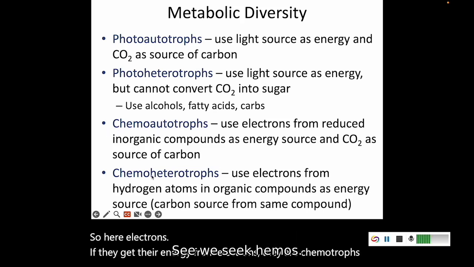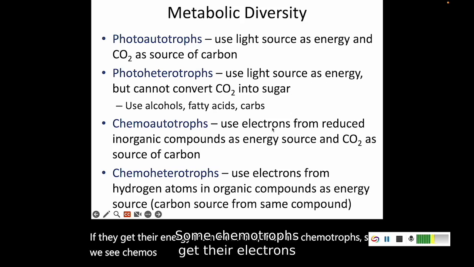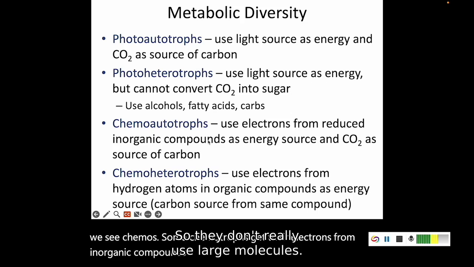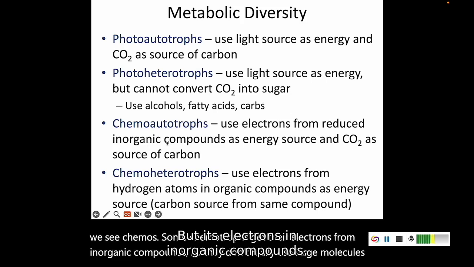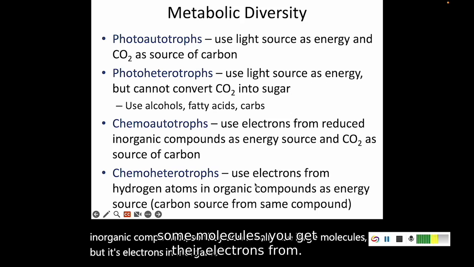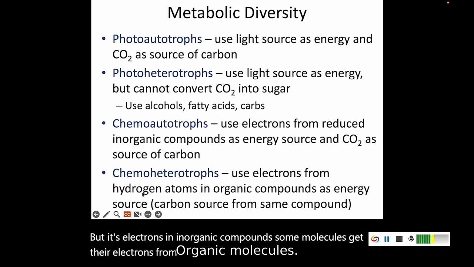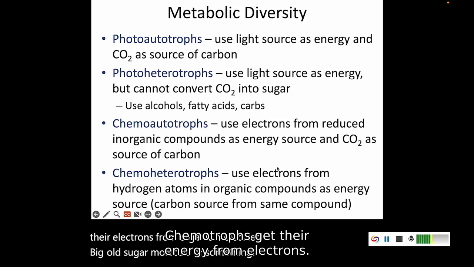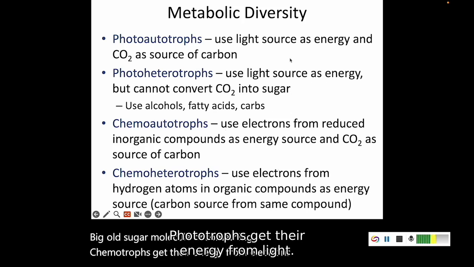So we see chemos. Some chemotrophs get their electrons from inorganic compounds. So they don't really use large molecules, but it's electrons in inorganic compounds. Some get their electrons from organic molecules, a big old sugar molecule or something. Chemotrophs get their energy from electrons. Phototrophs get their energy from light.